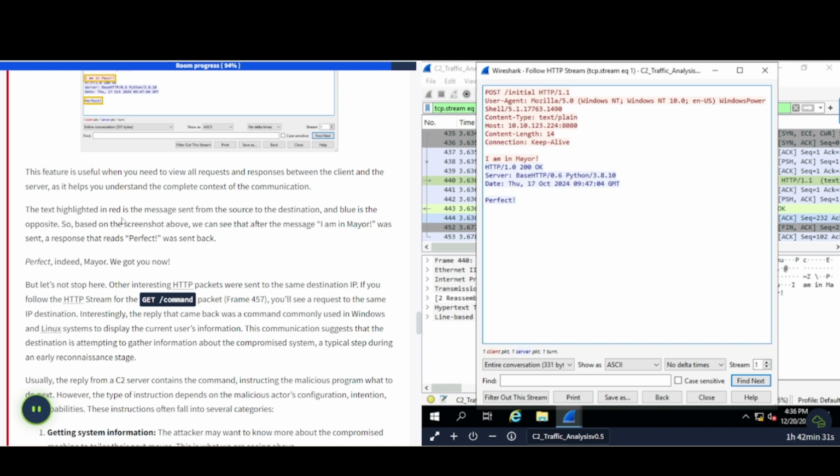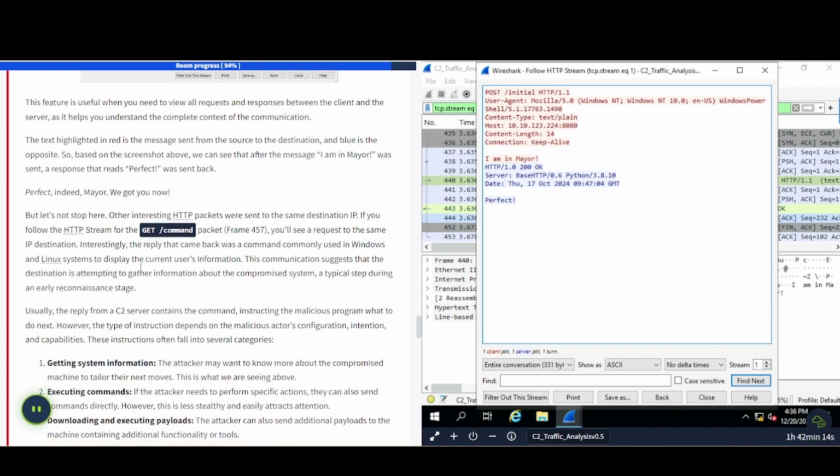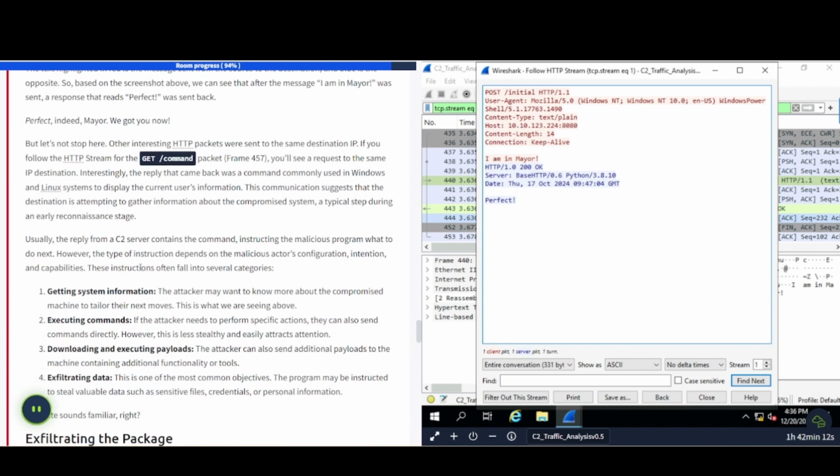The text highlighted in red is the message sent from the source to the destination, and the blue is the opposite. So based on the screenshot above, we can see that after the message I am in Mayor was sent, a response that reads perfect was sent back. So you can see that here, I am in Mayor, and then perfect. It says, perfect, indeed, Mayor. We got you now. But let's not stop here.